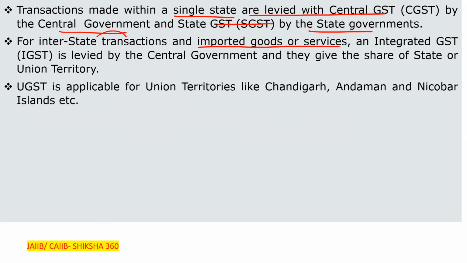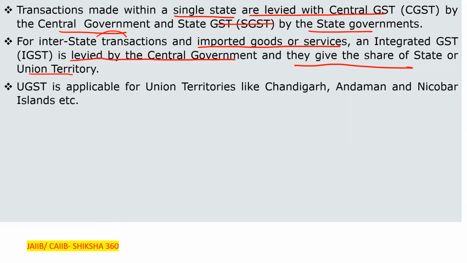For interstate transactions, clear, from one state to another, and for imported goods or services, what tax is to be levied? At that time, integrated GST is to be levied by the central government, and they will give the share to the state or the union territory. So all the income first goes to the central government, and after that they give the share to the state or union territory.